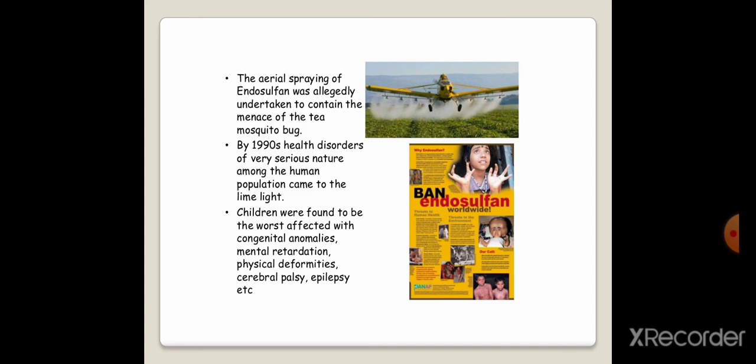These children were found to be worst affected with congenital abnormalities, mental retardation, physical deformities, cerebral palsy, and epilepsy. These are the diseases which are hazardous effects of endosulfan, and hence it was banned.